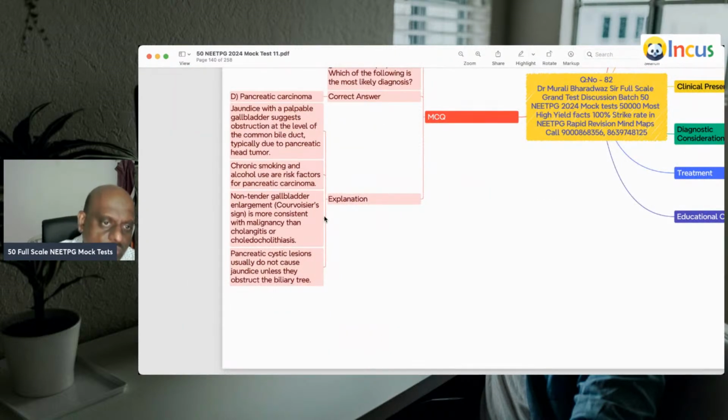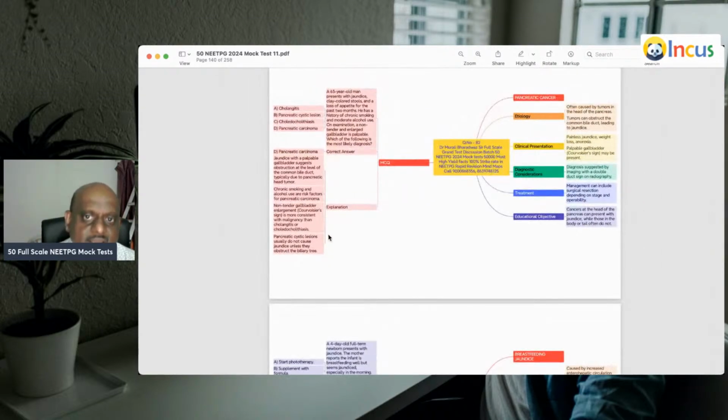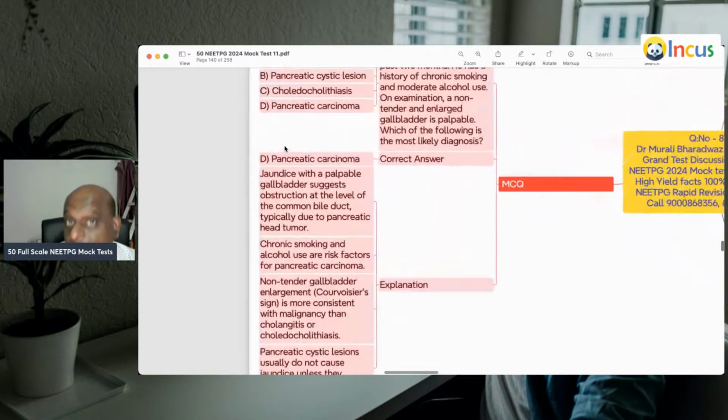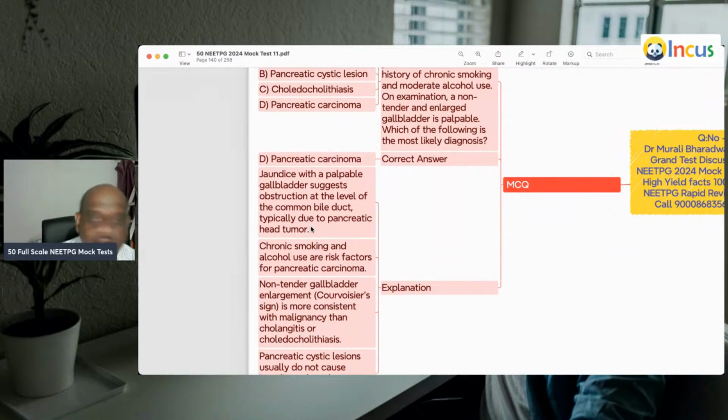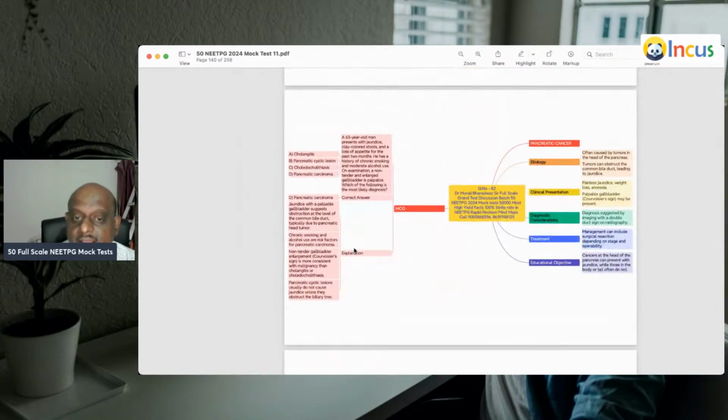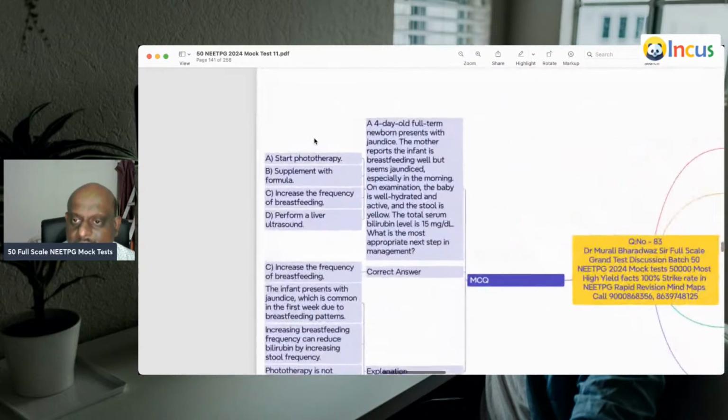Cholangitis, choledocholithiasis: in all of them, there is gallbladder shrinkage, not an enlargement. Enlargement is there in a jaundiced patient with a palpable gallbladder, meaning there is an obstruction in the common bile duct, typically because of a pancreatic head tumor.